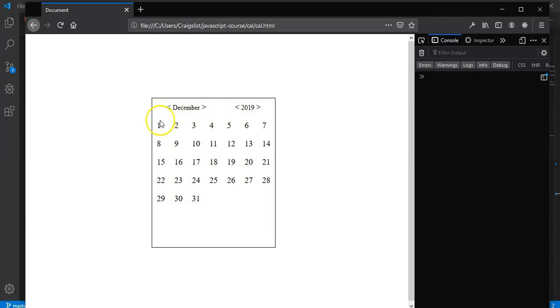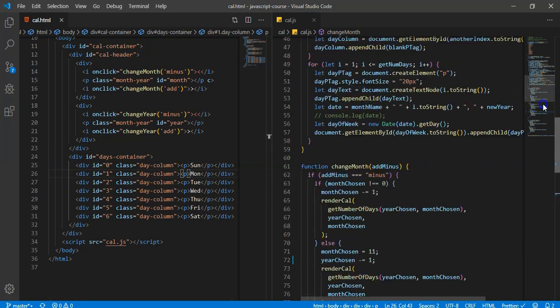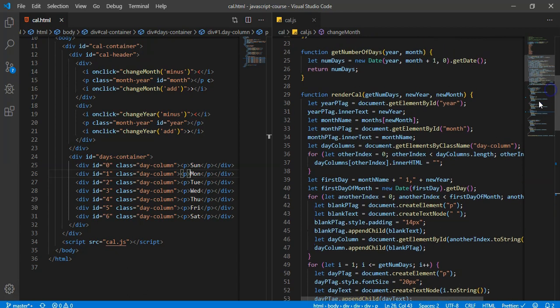Oh, well, geez. All right, we lost our days. We lost our days of the week. So Sunday, Monday, Tuesday, Wednesday, they were here. So they're right here. Oh, you know why? Because I removed them from the HTML when I did inner HTML equals blank. And that's why you've got to be really, really careful when you use .innerHTML.